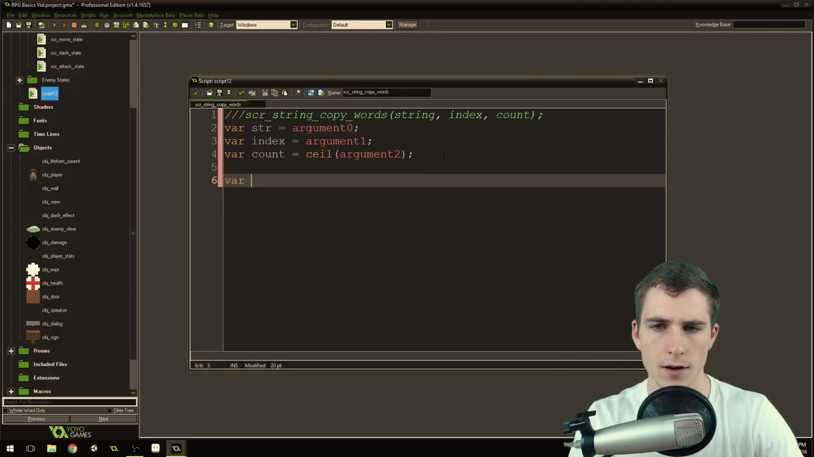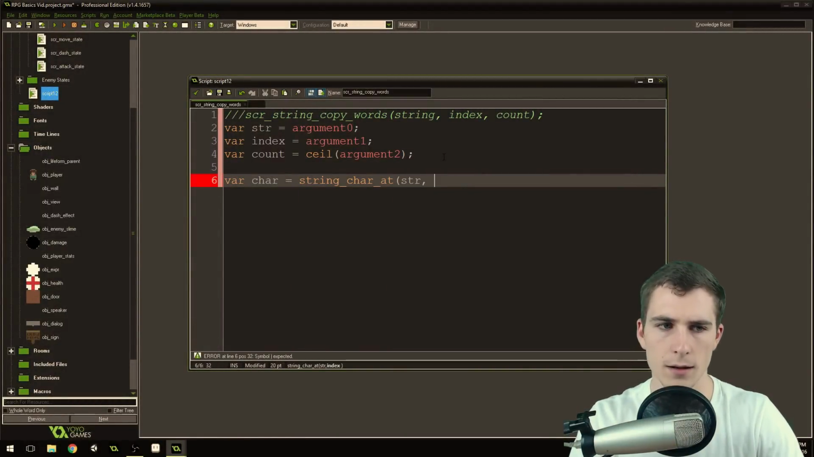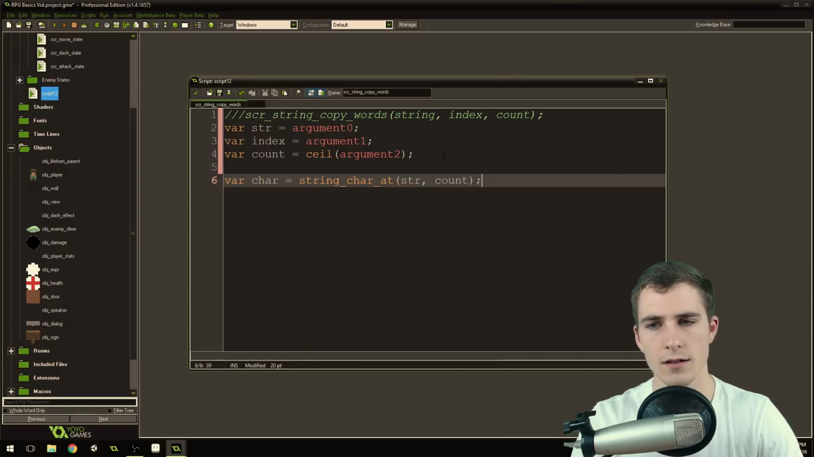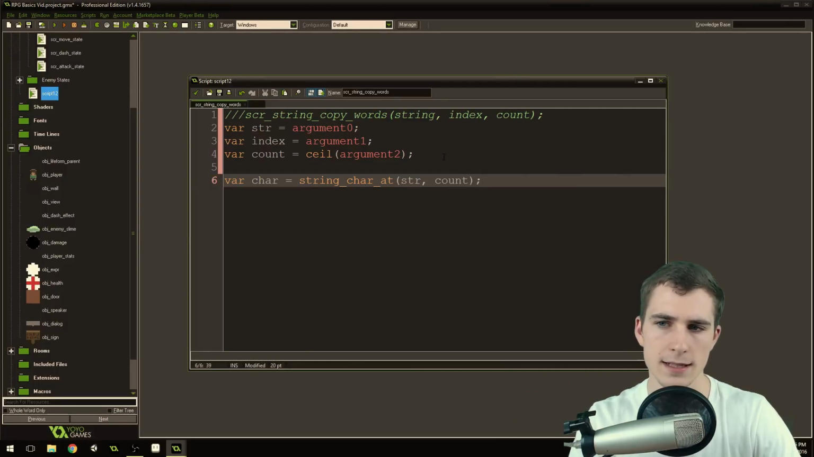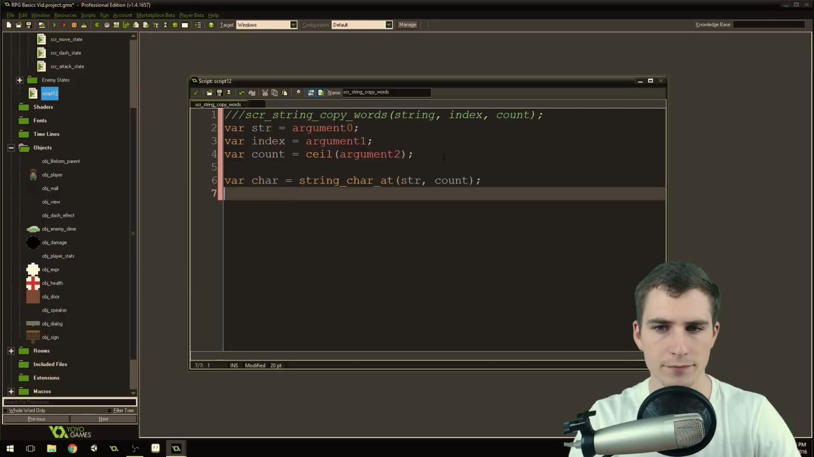So then we need var char, which is going to be an individual character in the string. We're going to say equals string char at, and then we're going to access the string that we passed in, and the position is going to be count. So we're going to get the character inside of the string that we passed in at position count.